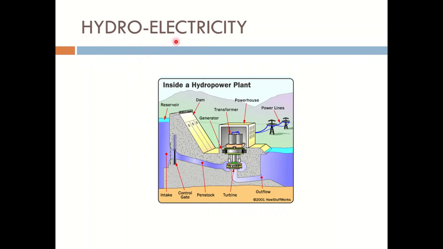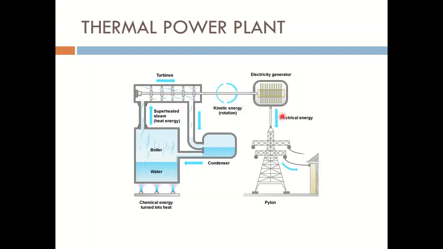Hydroelectricity. This is a kind of electricity that is produced from water. Water present in the reservoirs is allowed to fall from a height, and this helps to run the turbines. With the turbines, the dynamo or generator rotates, and in this way the mechanical energy or the potential energy of the water gets converted into electrical energy. This electrical energy reaches our homes through the power lines. So this is the hydroelectricity that is produced from water.